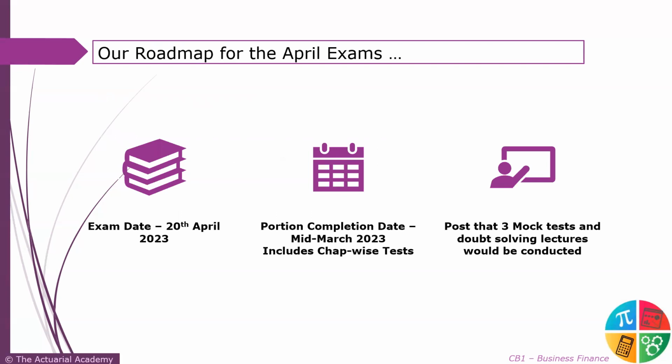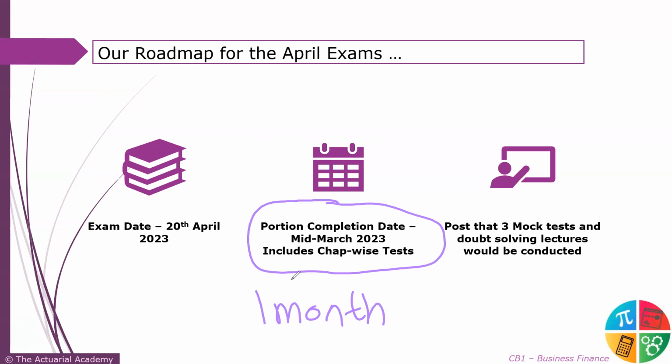Now, our roadmap for the April exams. The exam date of CB1 is 20th April. It will be in April. Our portion completion is roughly 20th of February for all the students. But for students who have a bit of a delay, because of some personal issues or whatever, it's still mid-March. I'll still ensure that every one of you completes your portion by mid-March at least, giving you at least 1 month for all the revision, all the mock tests and other preparations.